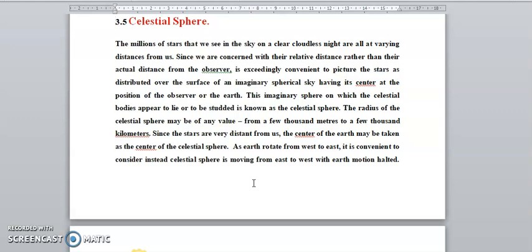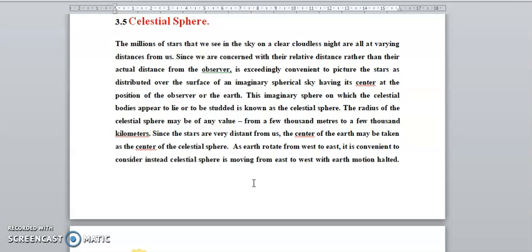The celestial bodies appear to lie, or to be studded, on the crystal sphere. The radius of the crystal sphere may be any value from 1,000 meters to 5,000 kilometers. Since the stars are very distant from us, the center of the Earth may be taken as the center of the crystal sphere.